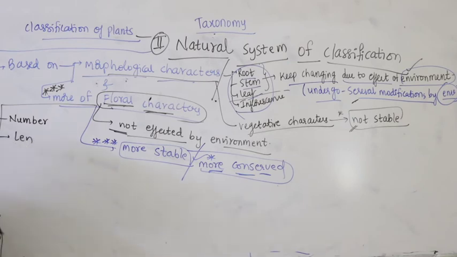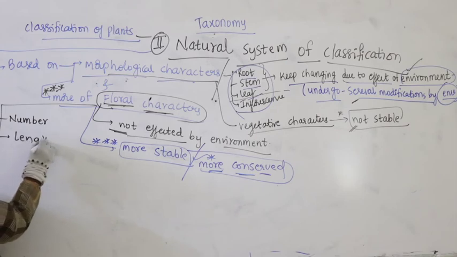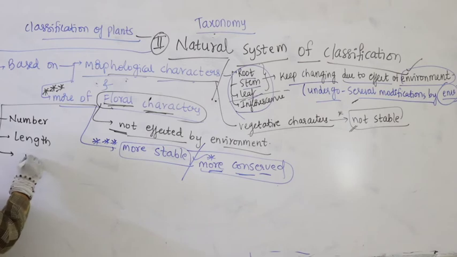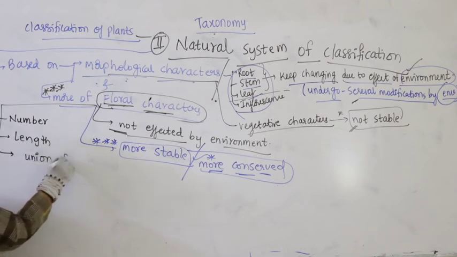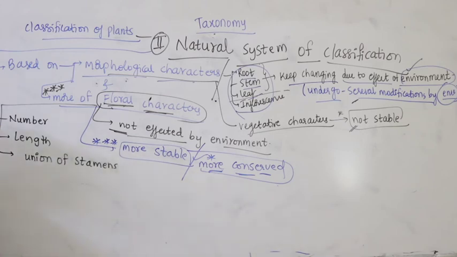Because Carolus von Linnaeus already took sexual characters into consideration, right? What are sexual characters? The number of stamens and carpels, length of stamens and carpels. Then union of stamens, that means stamens may be free or they may be united.